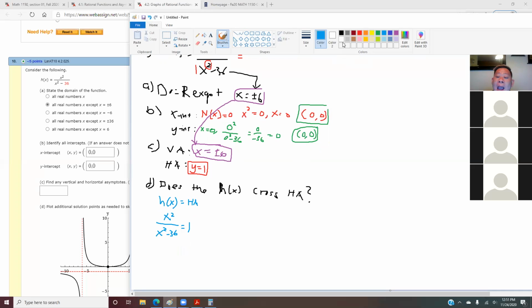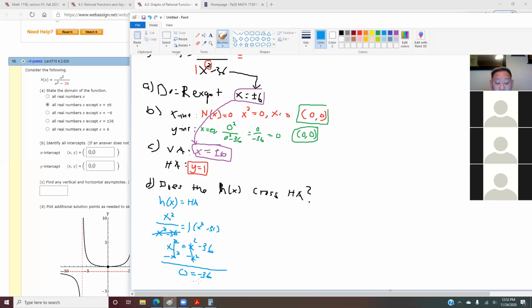I multiply both sides by x squared minus 36. So this is canceled, and 1 times it gives the same thing. I get x squared equals x squared minus 36. When I subtract x squared on both sides, this is gone, and we don't have any x left.